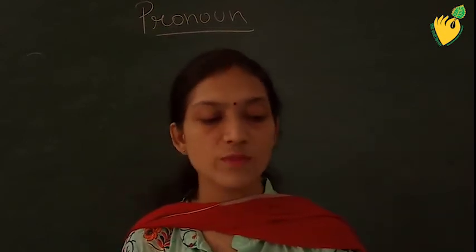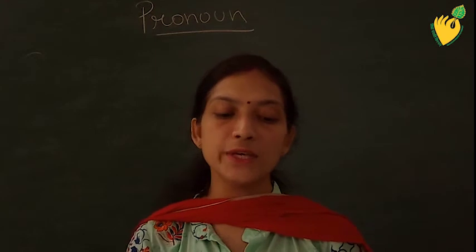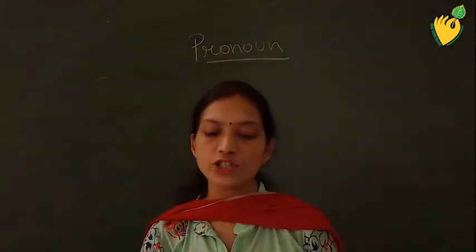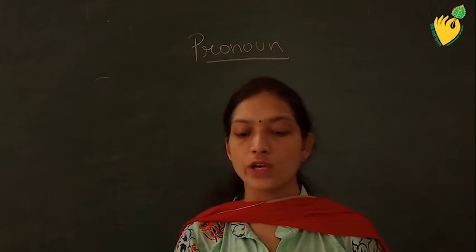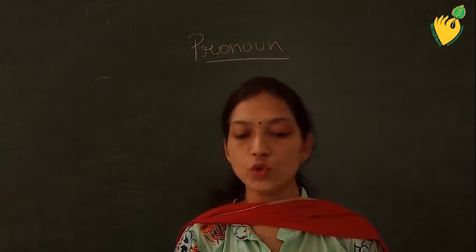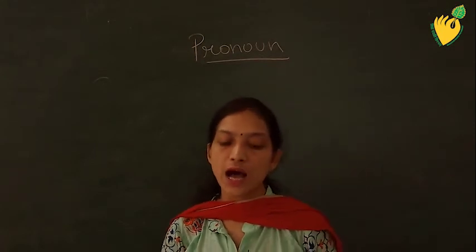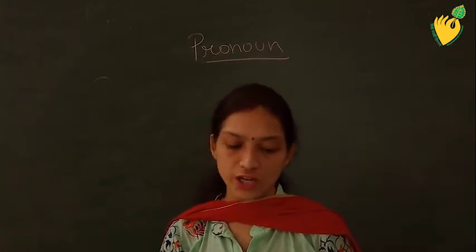Okay, come to page number 41. B exercise. Fill in words from the bracket. I am waiting for the train. Now, here the options are we, you, I. So, with am we use I. I am waiting for the train.